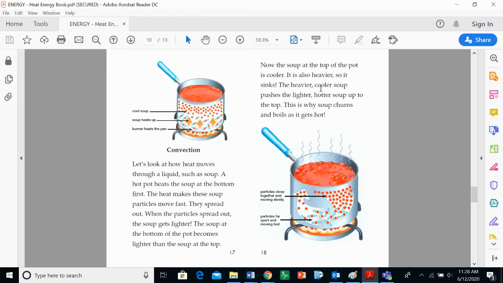Interesting, I didn't know that. Now the soup at the top of the pot is cooler. It is also heavier, so it sinks. The heavier, cooler soup pushes the lighter, hotter soup up to the top. That is why soup churns and boils as it gets hot, because the hot and the cold liquids are switching spots. Particles close together and moving slowly. Particles far apart and moving fast. The fast ones move really quick. The cold ones move pretty slow. And the heat tries to get to the top.